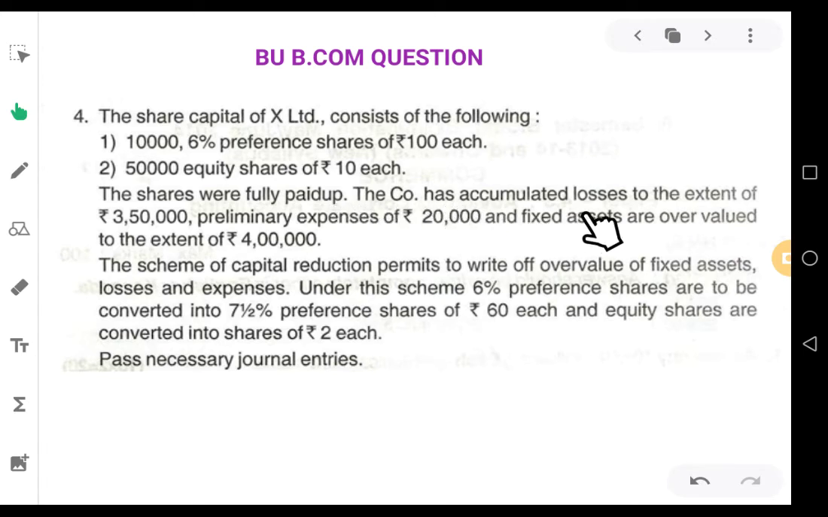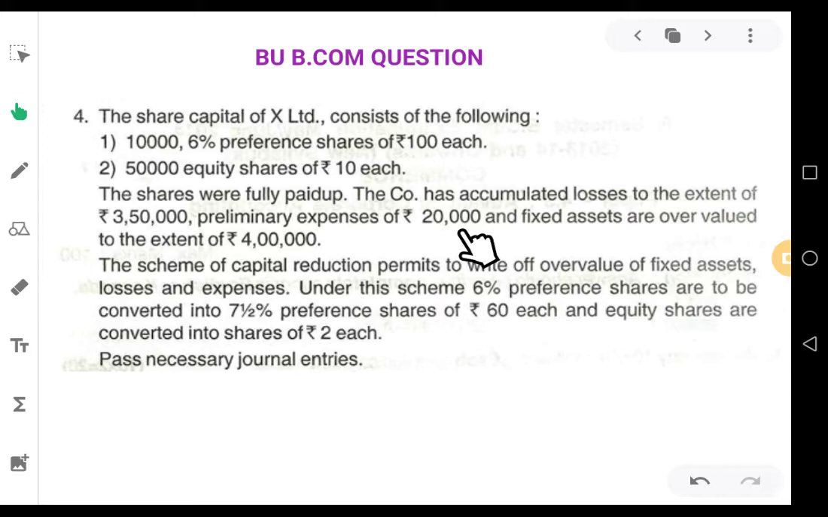The company has accumulated losses to the extent of rupees 3,50,000. Accumulated losses, in the sense, the profit and loss account debit balance, the losses incurred by the company. Preliminary expenses of rupees 20,000. This is also a type of accumulated loss.